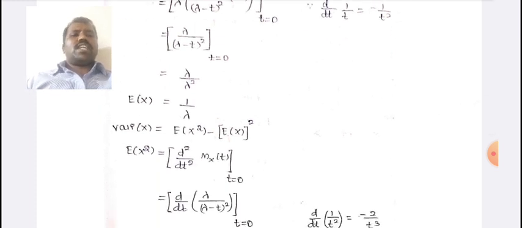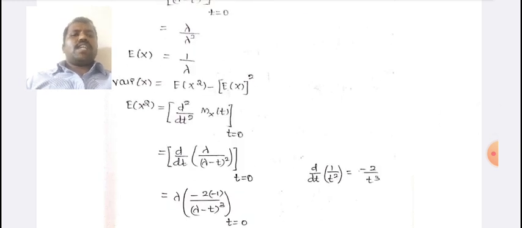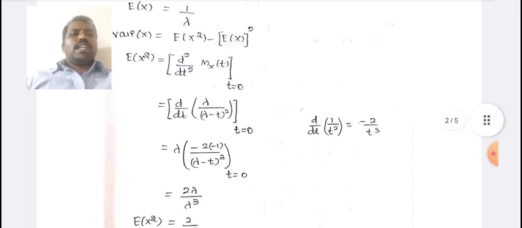Variance of x equals E of x square minus E of x the whole square. E of x square equals d square by dt square of Mx of t at t equals 0. d by dt of lambda by lambda minus t the whole square at t equals 0. Lambda into minus 2 into minus 1 divided by lambda minus t the whole cube at t equals 0.